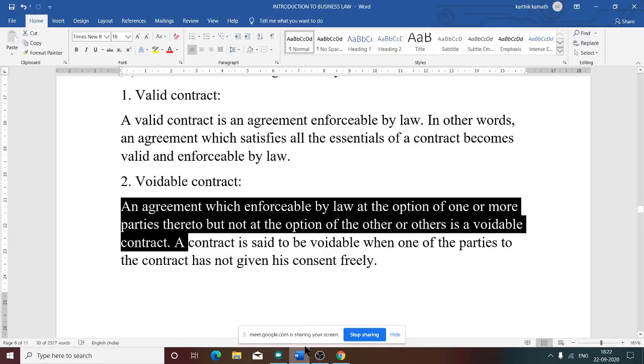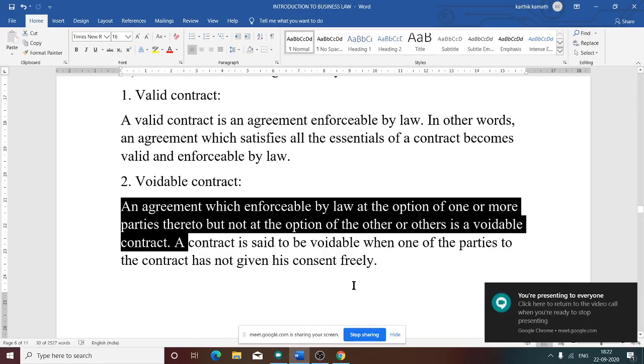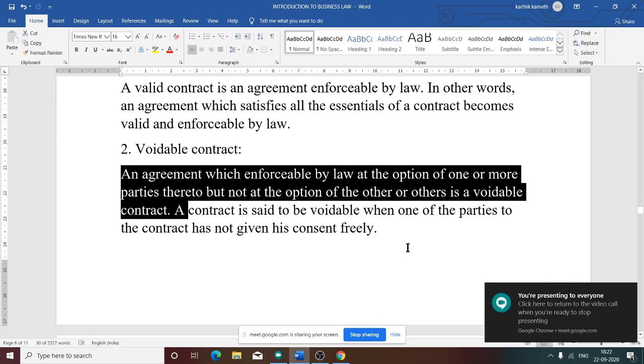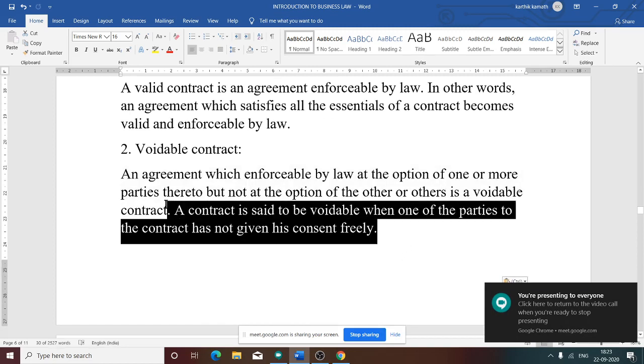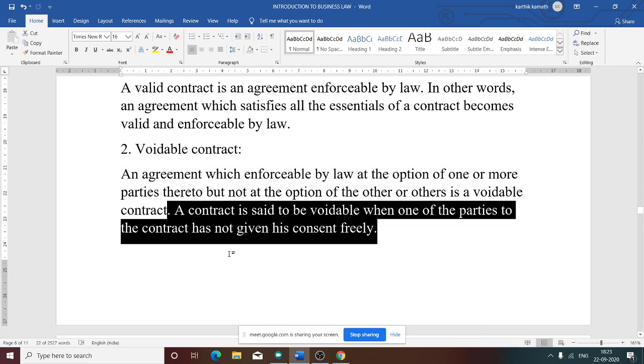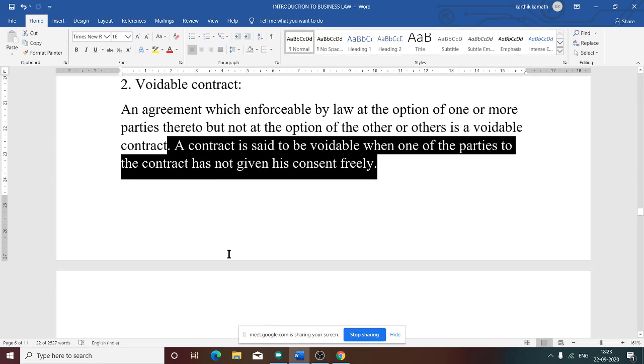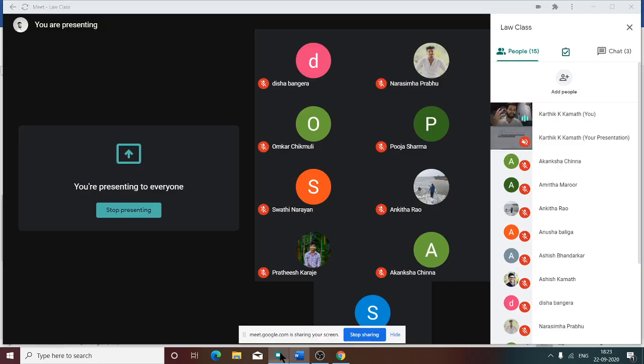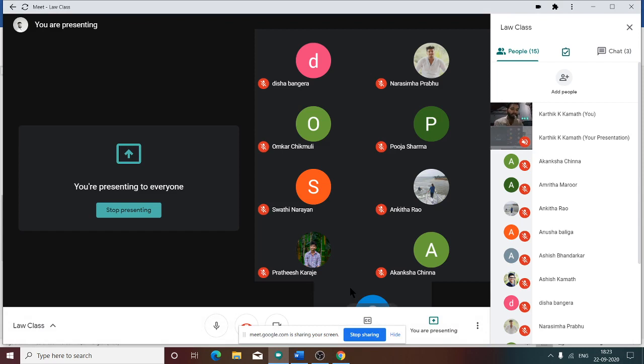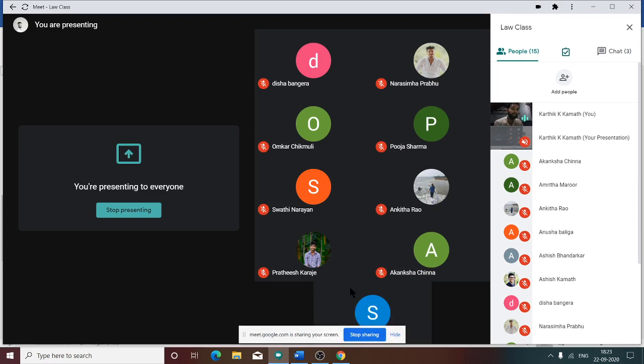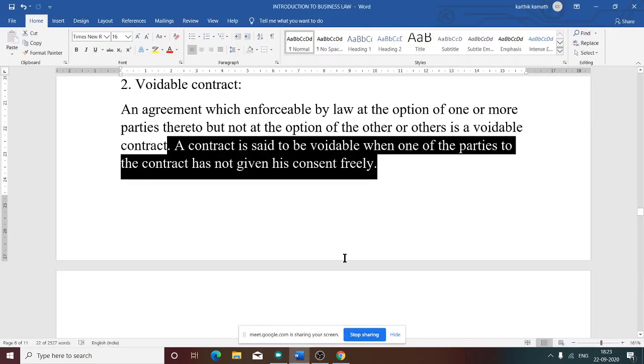Now you see, voidable contract. A contract is said to be voidable when one of the parties to a contract has not given his consent freely. That means his acceptance is obtained from one particular party with some force. In that case, that becomes voidable.